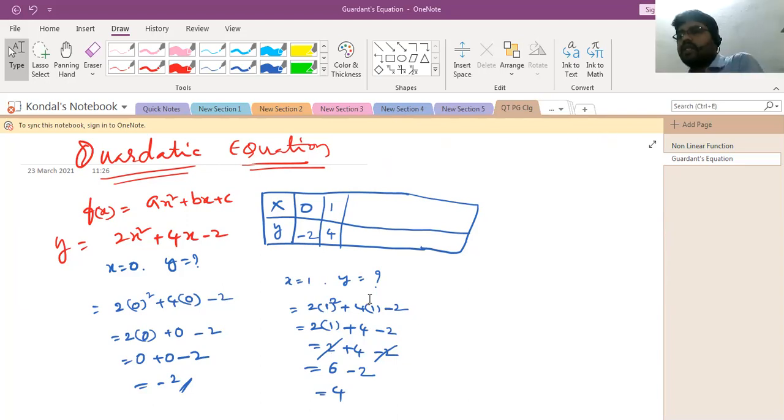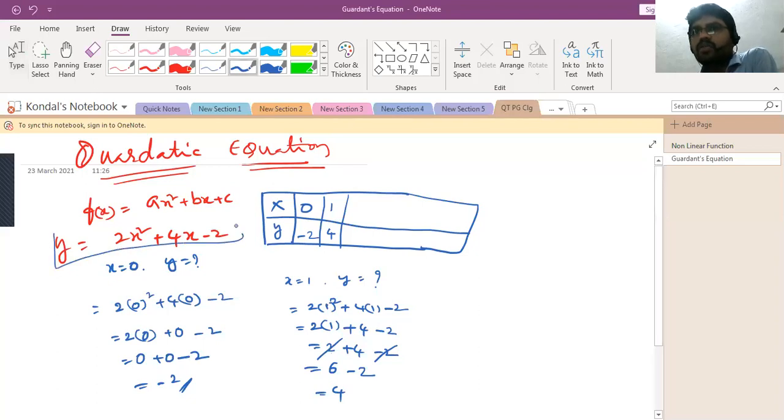So see, for example, I'm explaining again. When x is equal to 1, y is equal to how much? For example, sometimes they will give the equation like this. So they may ask the question, if x is equal to 1, how much is the y value? If x is equal to -1 also, they may ask the question. So if x is equal to 1, y is equal to how much? Simple, we can substitute in this equation, right?